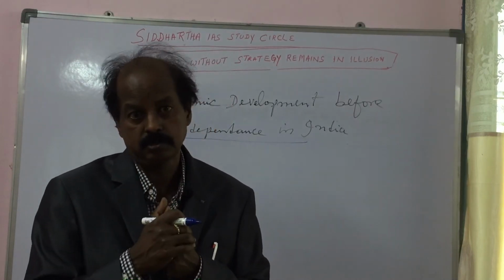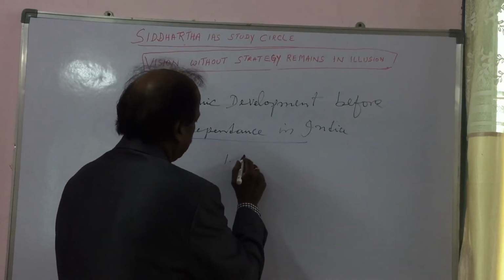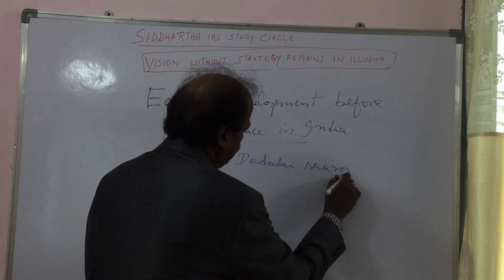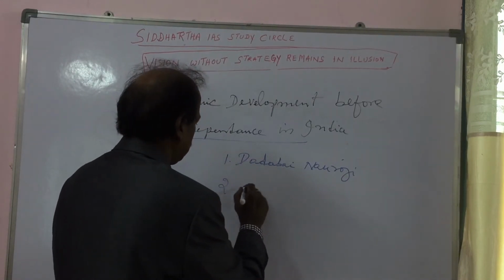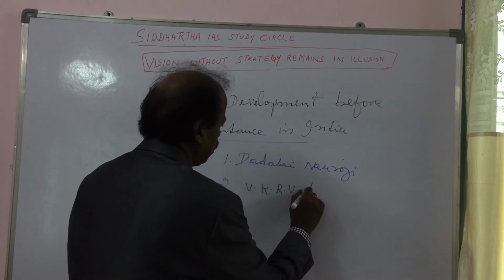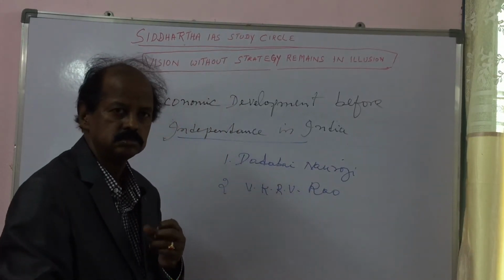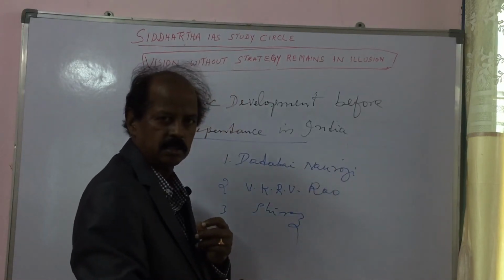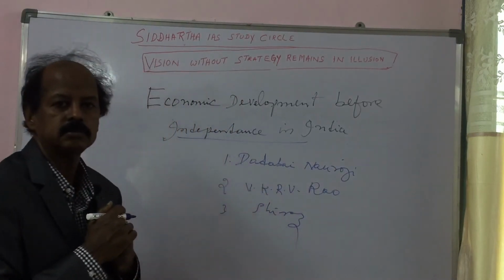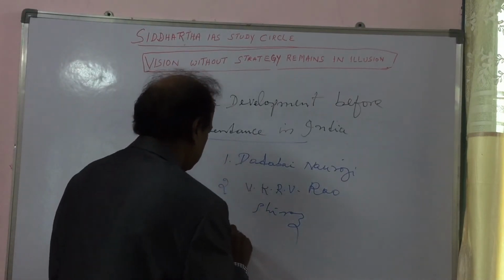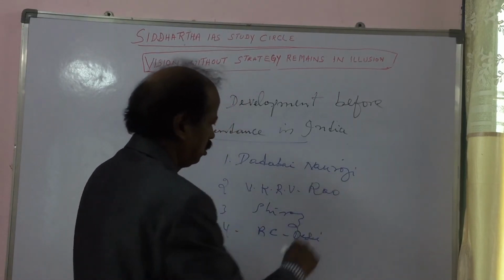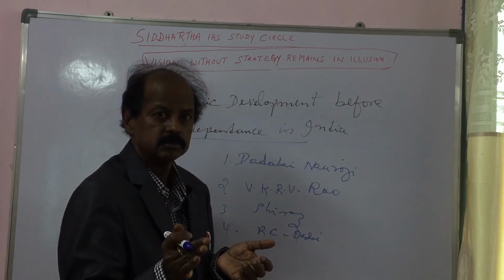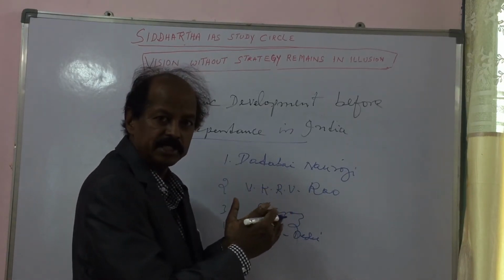But there are some Indians, mainly Dadabhai Naoroji, V.K.R.V. Rao, Siraj, R.C. Desai, these are the famous Indian economists before independence who estimated national income in India.